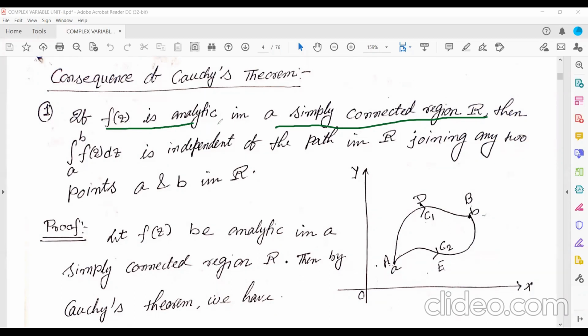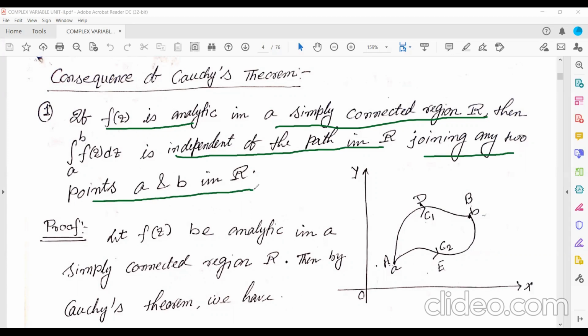So if f(z) is analytic in a simply connected region, then it says that integration from A to B of f(z) dz is independent of the path in R, joining any 2 points A and B in R. What does it mean?